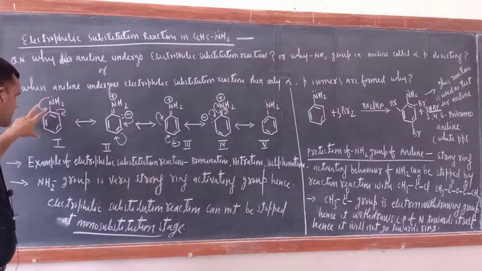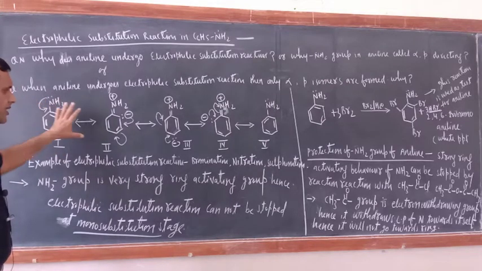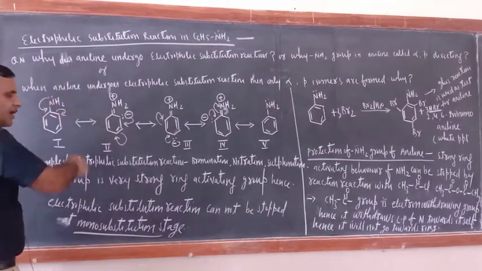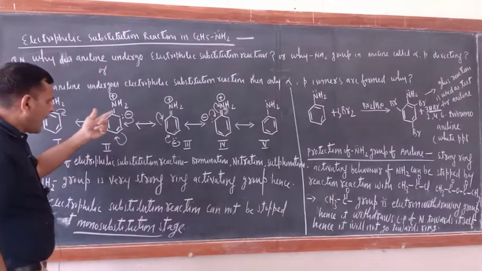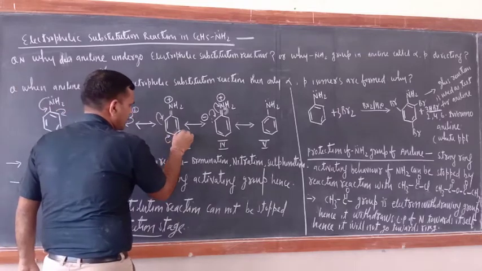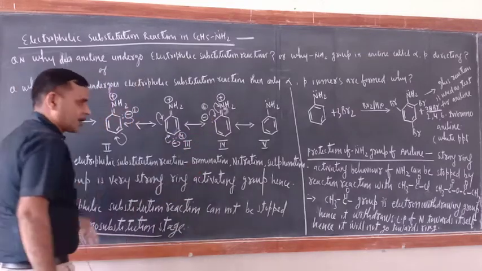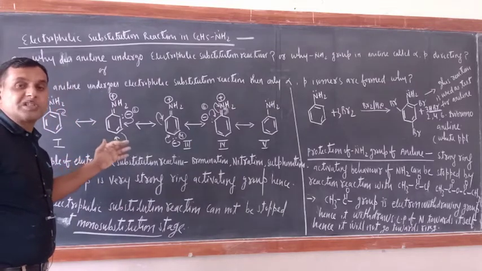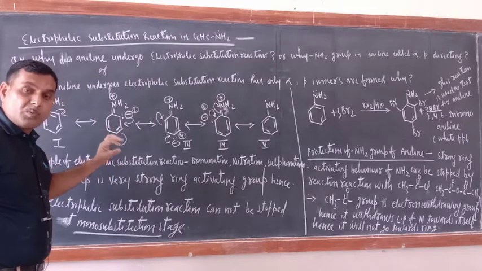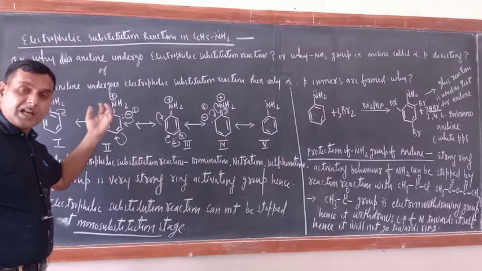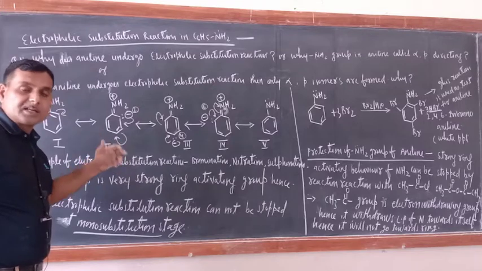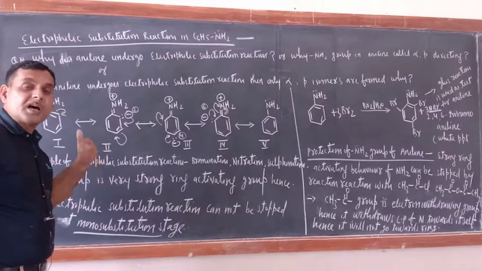This is aniline. These are the resonating structures. How? Just see, the lone pair electrons of nitrogen migrate towards the ring. So at the 2, 4, 6 positions, this is the 2 position, this is the 4 position, this is the 6 position, electron density is more, and the 2, 4, 6 positions are known as ortho-para positions. So electron density is more at these positions. That is why when an electrophile attacks, it attacks on these positions only. Hence only ortho-para substitutes are formed.